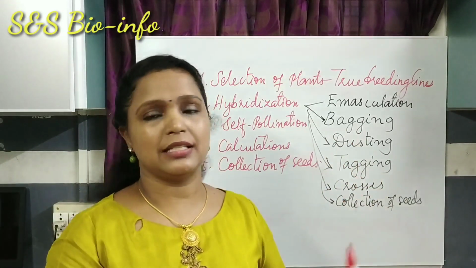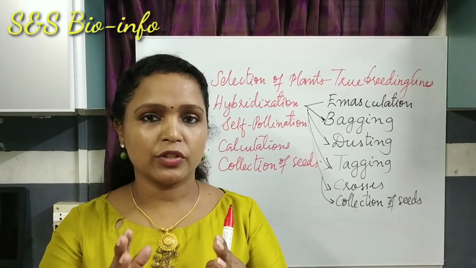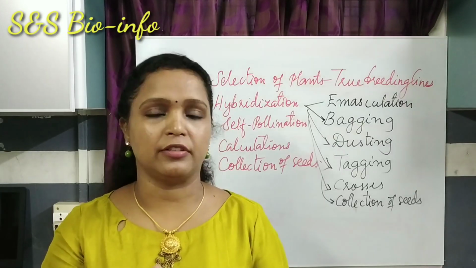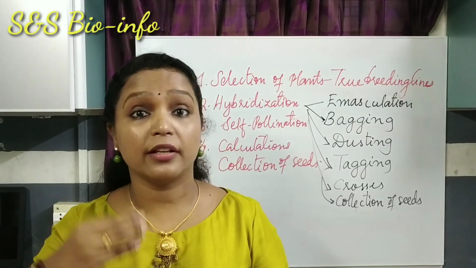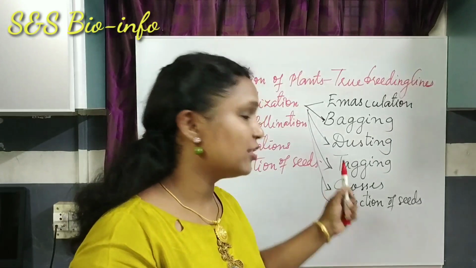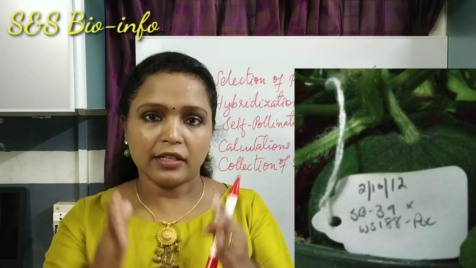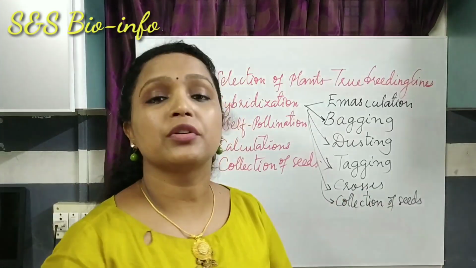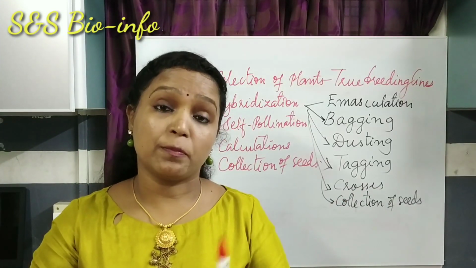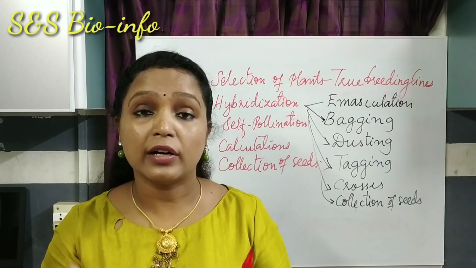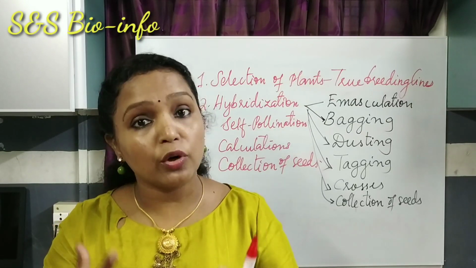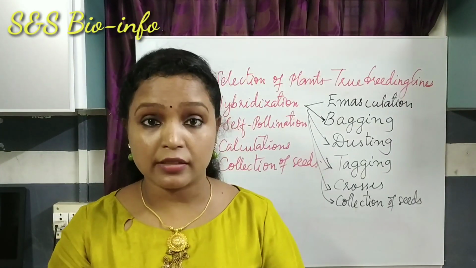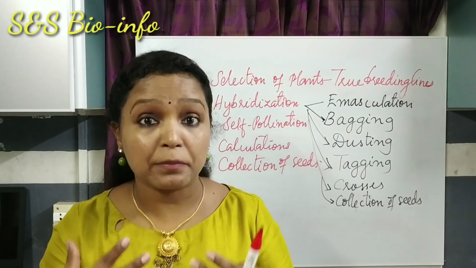The next one is dusting. Dusting is the process of transfer of pollen grains from the anther of one flower to the stigma of another flower. It was done using a fine brush. The next step is tagging. Separate tags were attached to the plants to indicate the crosses. Next one, crosses. Separate crosses were performed to study the inheritance of one gene and two genes. There were monohybrid crosses and dihybrid crosses. Finally, collection of seeds. Seeds were collected separately.